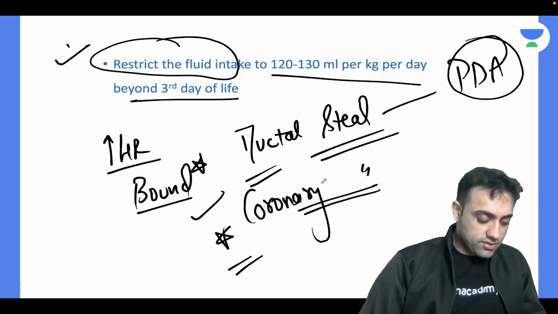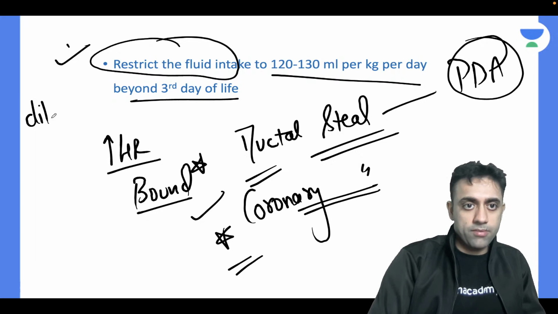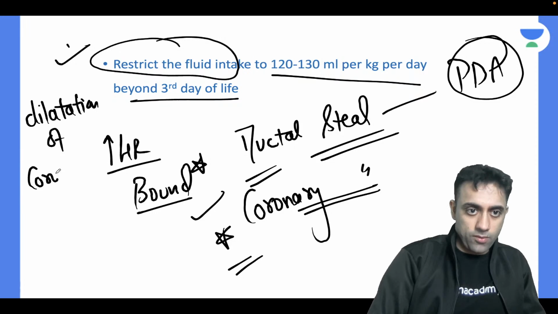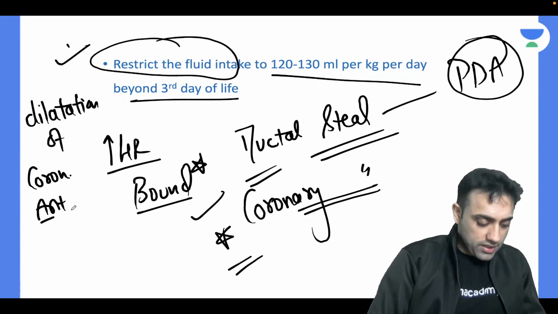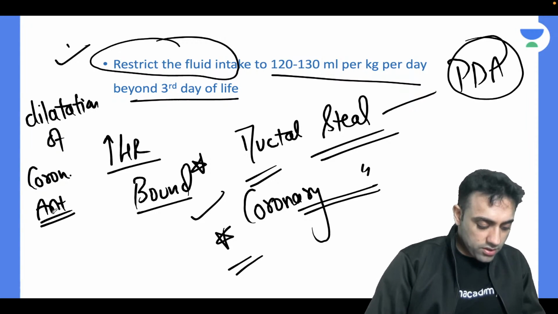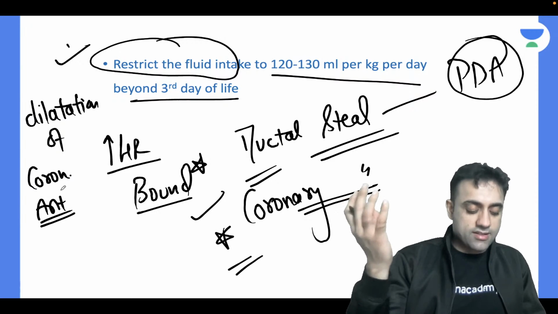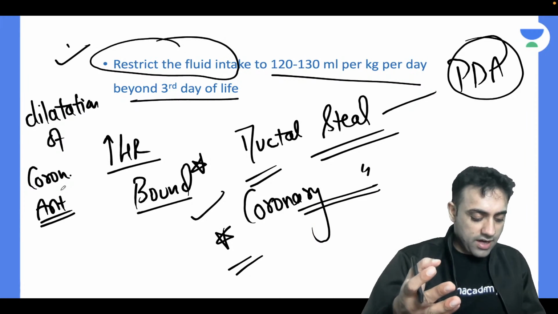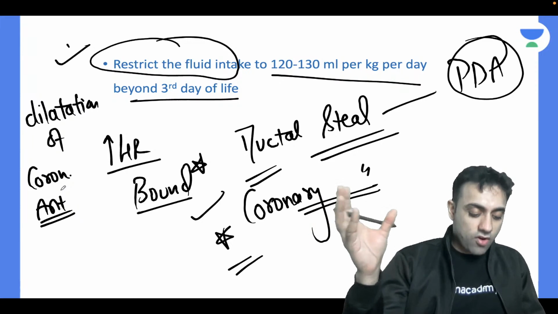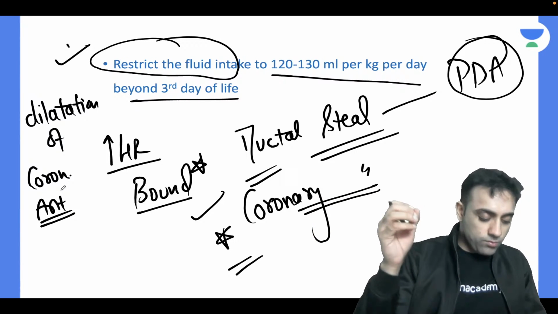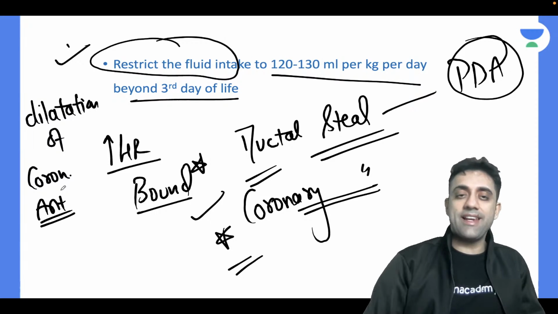And we have the coronary steal phenomenon. Coronary steal phenomenon is due to dilatation. Please, guys, remember it is due to dilatation of the coronary artery. Why is there dilatation of the coronary artery? The coronary steal phenomenon is due to dilatation of the coronary artery in pre-existing coronary artery disease, as more blood will go towards the dilated vessels.